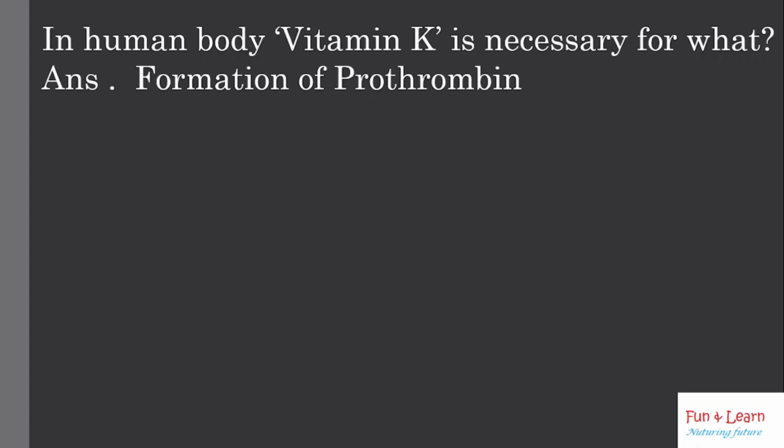Blood clotting is very important for our body because it helps wounds to heal. If blood clotting will not occur, our whole blood will shed due to wounds. But because of vitamin K, prothrombin forms in our body and blood clots.